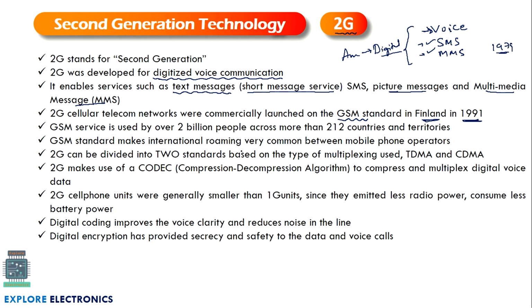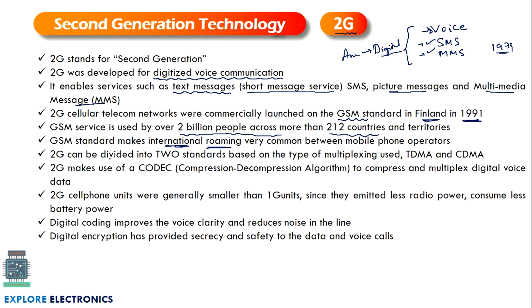In this GSM standard, over 2 billion people across more than 212 countries use this 2G in different territories. Because of that, different countries are involved in the communication, and a concept called roaming comes into existence, meaning international roaming is allowed between two users to communicate between two countries.